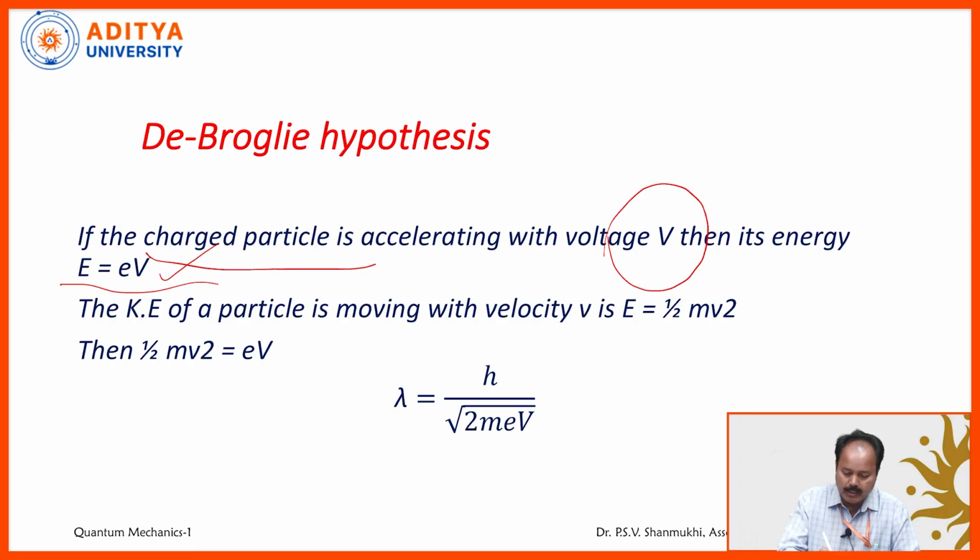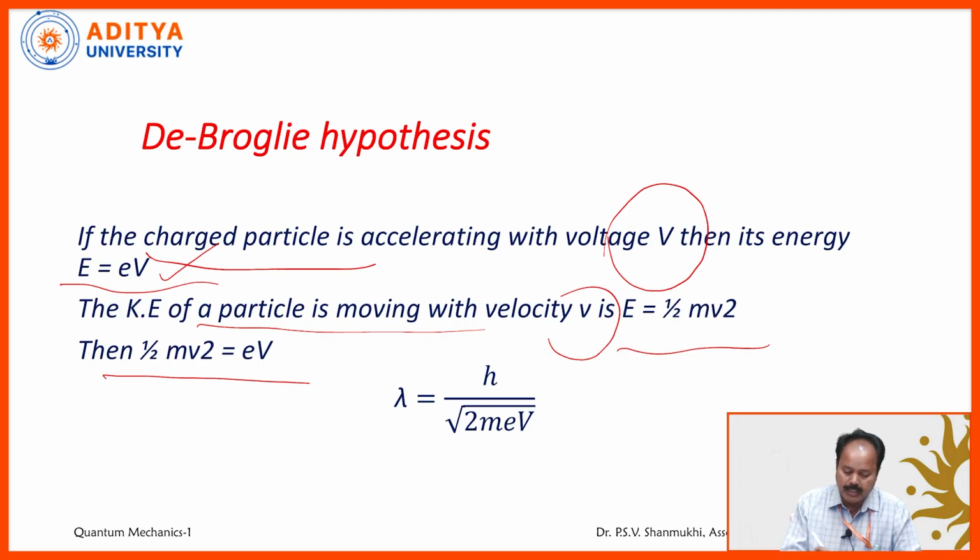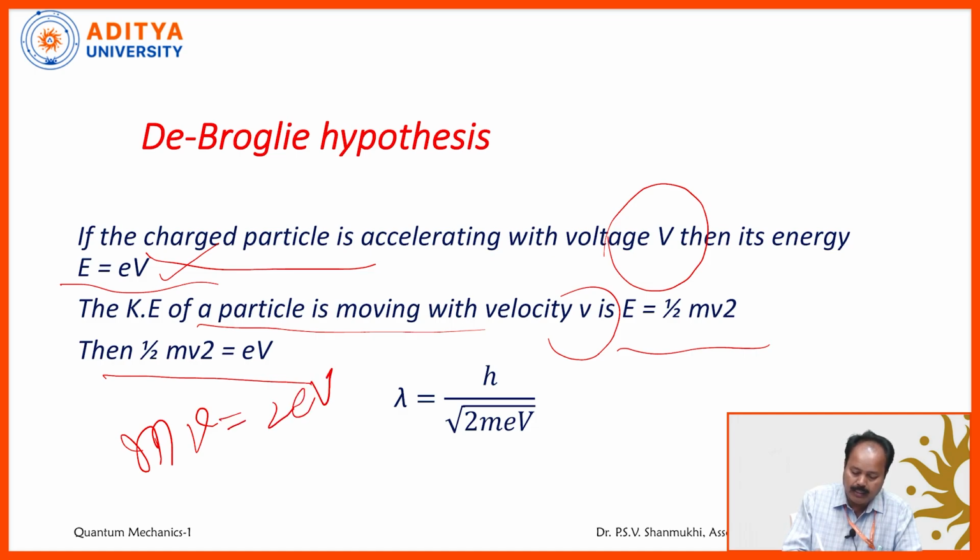Anyhow, if the particle is moving with velocity small v, it contains kinetic energy. The kinetic energy KE is equal to half mv square. So equating these two, what do we get? Half mv square is equal to eV. From this, we can write mv, which is equal to under root of 2meV.